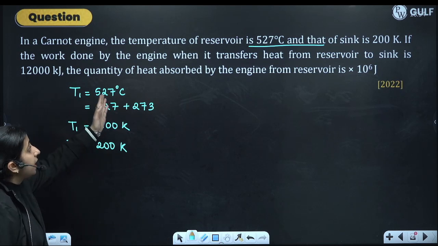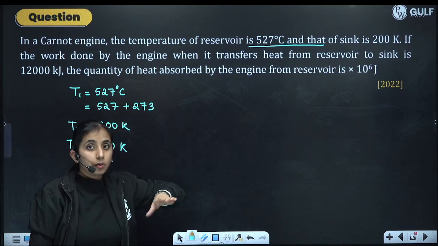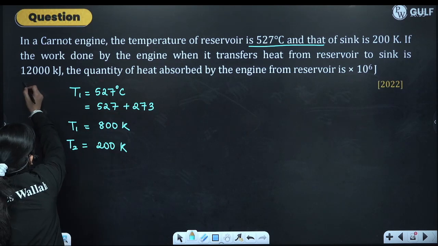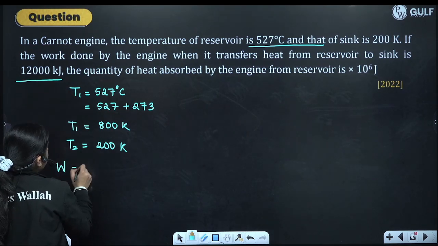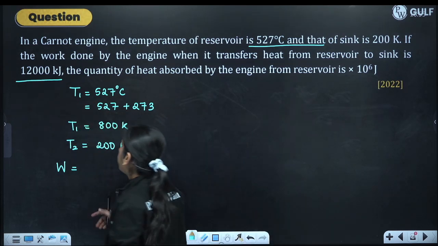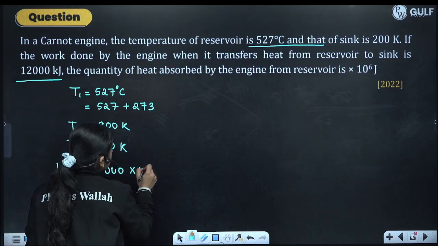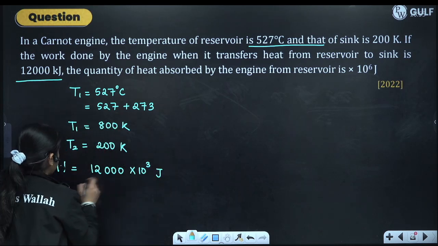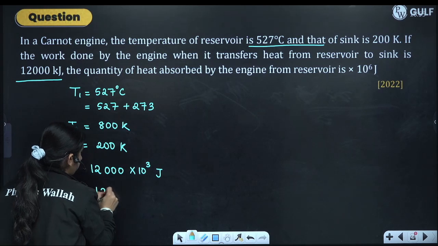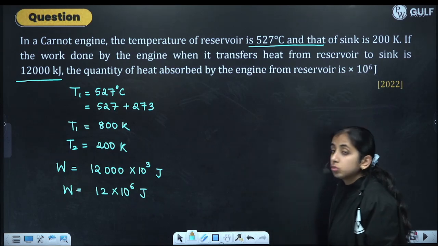The work done by the engine while it is transferring heat from reservoir to sink is given as 1200 kilojoules. Okay, this is given as work done. We have to find it in joules, so take it in joules. So it will be 12 into 10 raised to the power 6 joules.